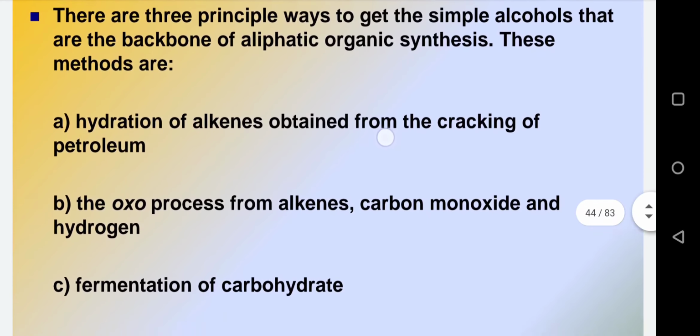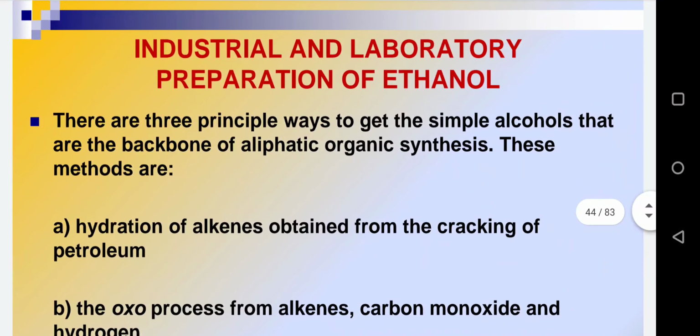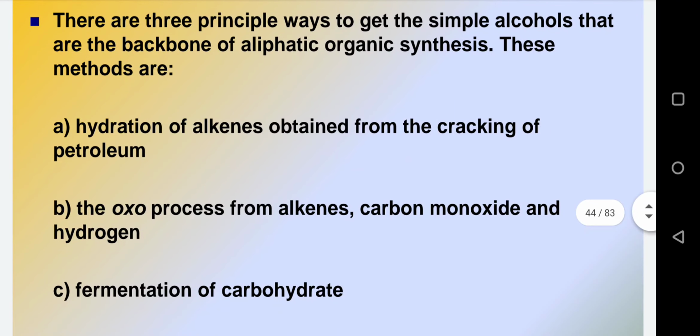So we have these three methods by which we can have the industrial as well as the lab preparation of ethanol only. So please note it down. These are the preparations of ethanol, that is CH3CH2OH only. So you may note down the three types of preparations. First one is the hydration of alkenes, second one is the oxo process, and third one is the carbohydrate fermentation.